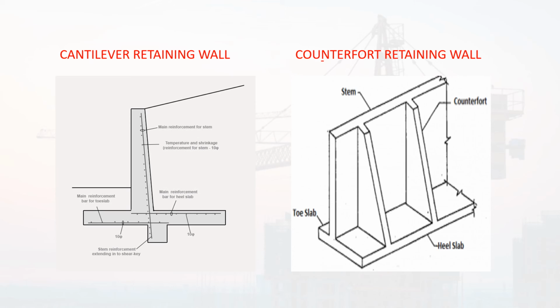So we can see the images of cantilever retaining wall and counterfort retaining walls. In cantilever retaining walls, there will be a toe slab, there will be a heel slab, and a shear key will also be provided to consider the stresses, and reinforcement will be provided in the stem portion and all other portions also. In counterfort retaining walls, a counterfort will be provided, and counterfort retaining walls can be effectively used for retaining walls of height more than 6 meter and generally more than 8 meter.